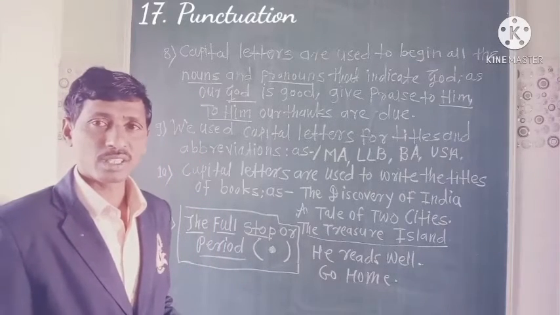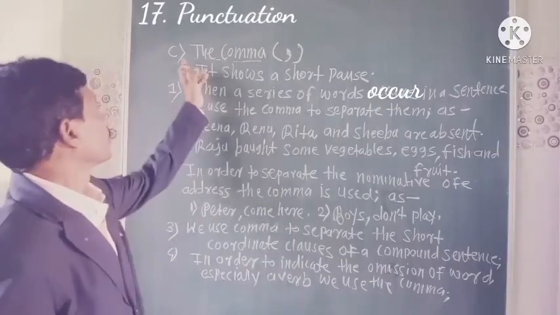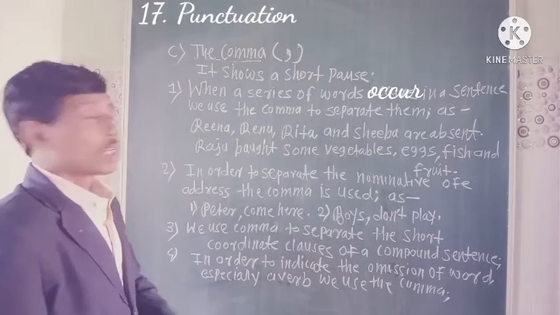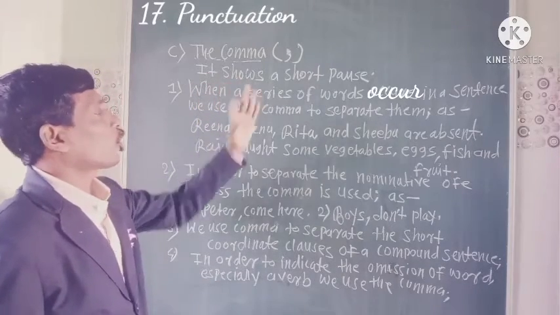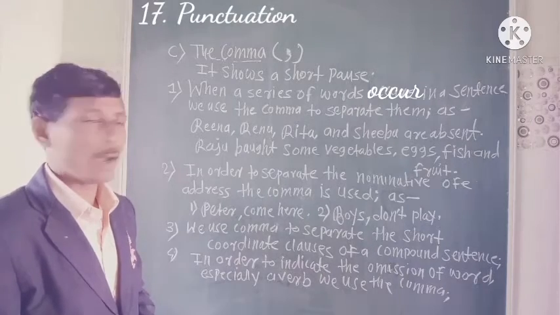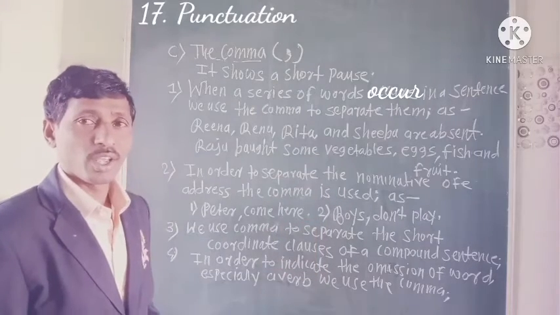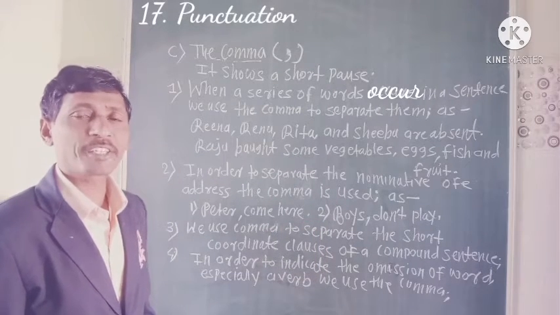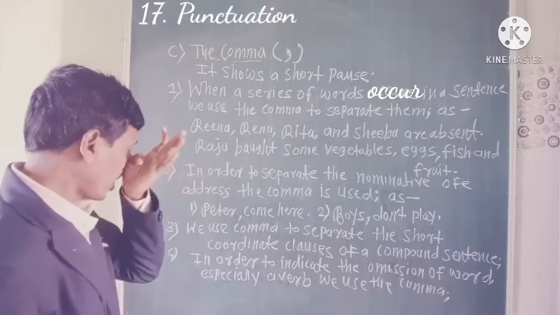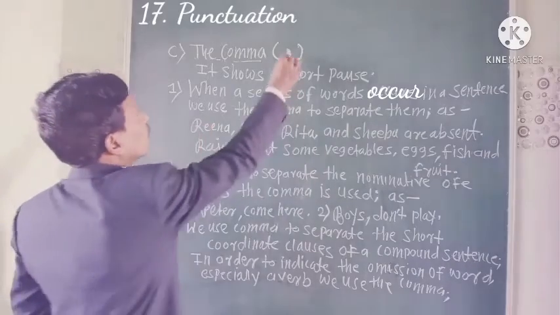C1, the comma, a punctuation mark. See the comma. It shows a short pause. When we use the comma, it shows a short pause. For a long pause, we use a full stop or period. But when there is a short pause, we use the comma.